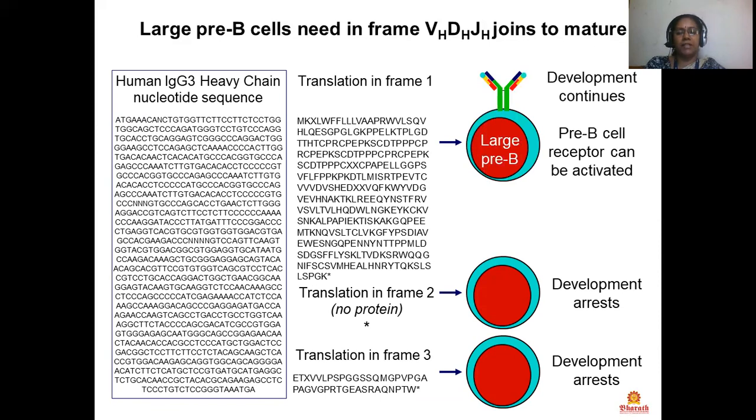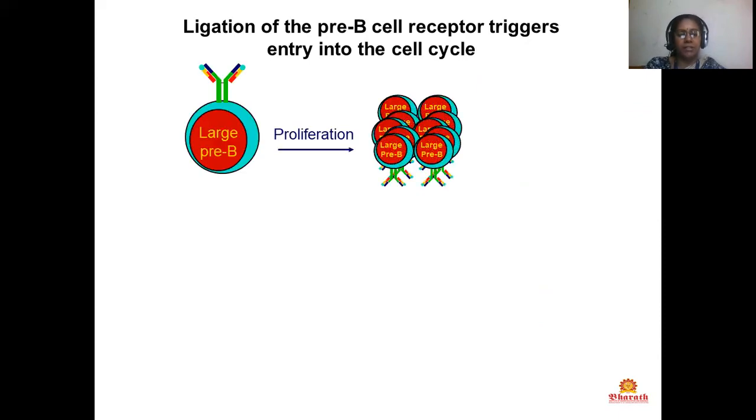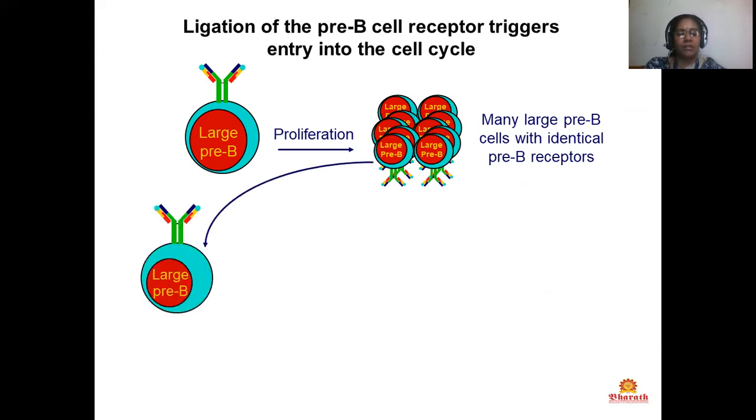For the large pre-B cell, that is a translation in frame 1, development continues and the pre-B cell receptor can be activated. The ligation of the pre-B cell receptor triggers entry into the cell cycle. Large pre-B, that is proliferation. Many large pre-B cells with identical pre-B receptors.